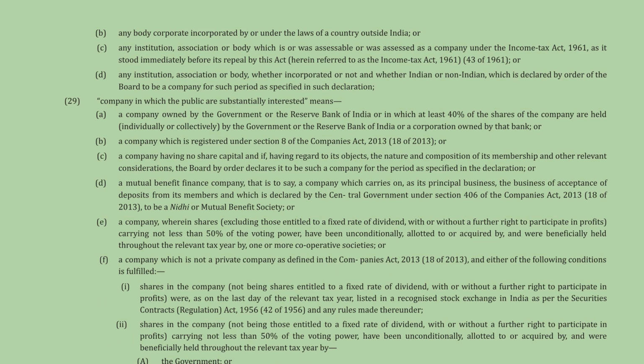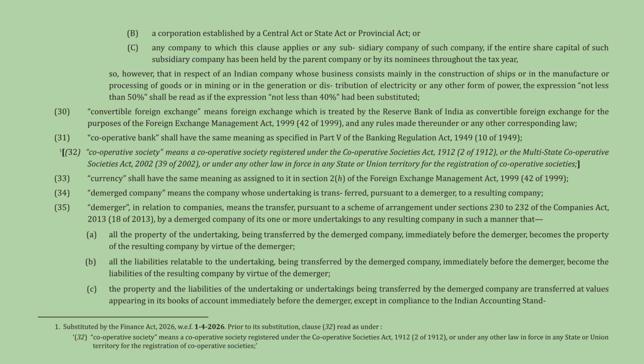The term company includes any Indian company, foreign body corporate, and various institutions or associations deemed as companies. The definition of a "company in which the public are substantially interested" covers government-owned entities, Section 8 companies, and mutual benefit finance companies. The definition continues, covering corporations and subsidiary companies meeting specific criteria.